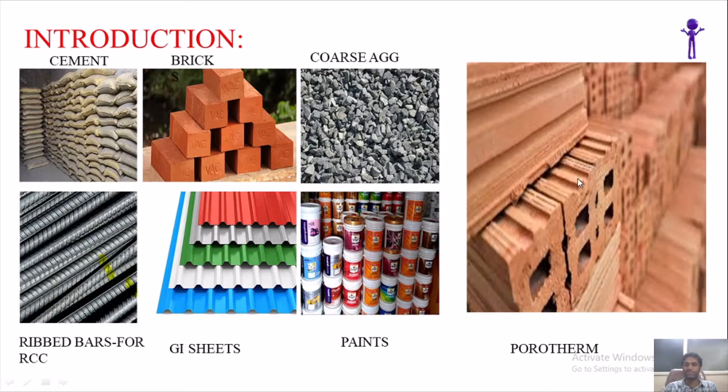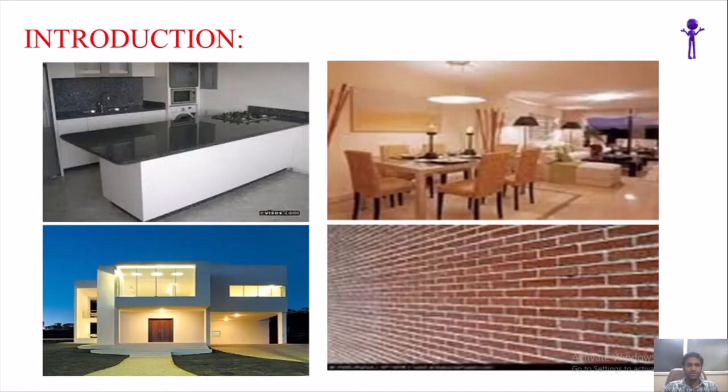Then blocks, clay blocks. These are made up of clay and generally used in the construction industry nowadays, which will give you noise insulation as well as heat insulation too. These properties you are going to learn in the upcoming classes. Next, these are some of the pictures I have put here to show the exact finishing of the structure. This is how the building looks if you use quality materials and different kinds of composite materials, by using all these COs, course outcomes.